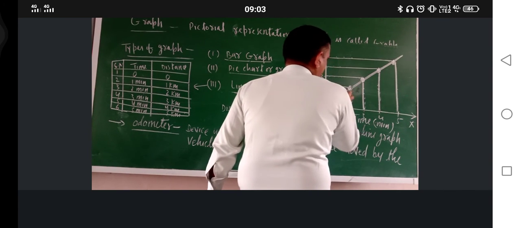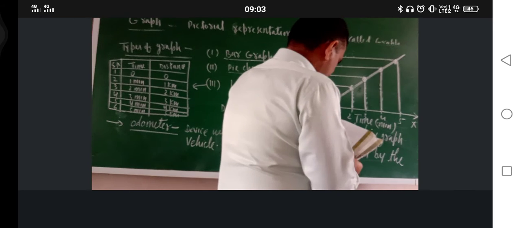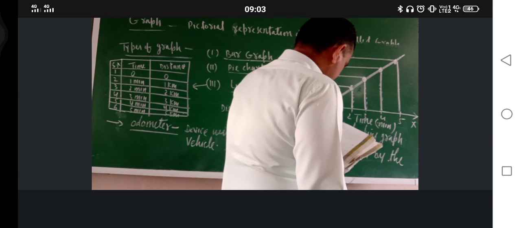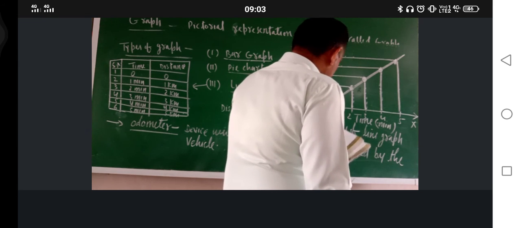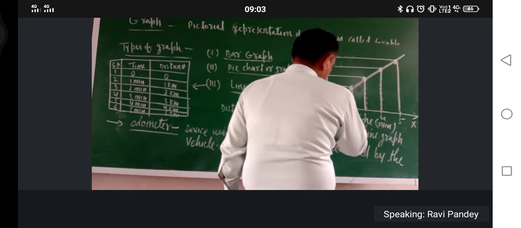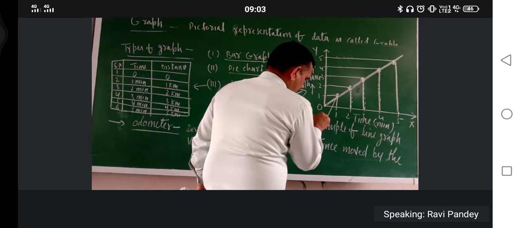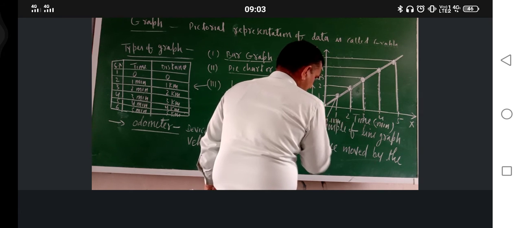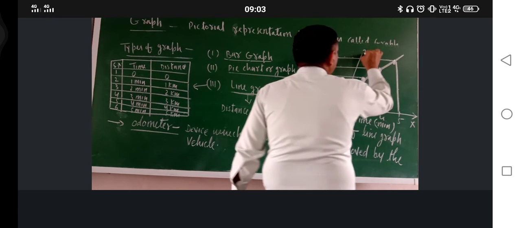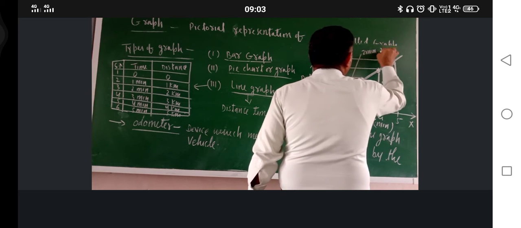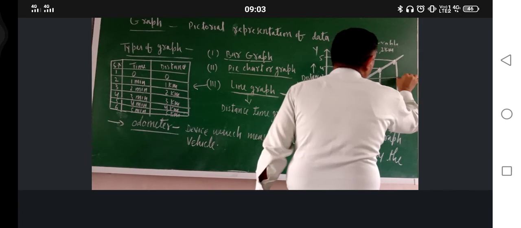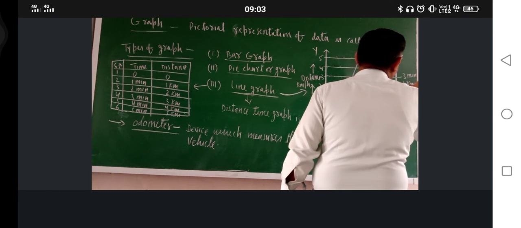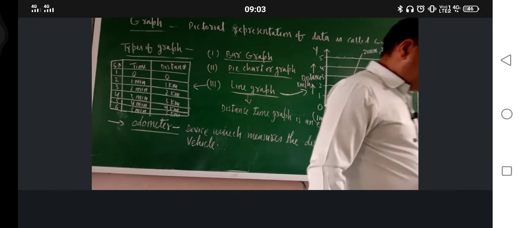Now to make it more informative, you can write 1 minute, 1 kilometer. Here 2 minute, 2 kilometer. Here 3 minute, 3 kilometer. So this is the line graph.